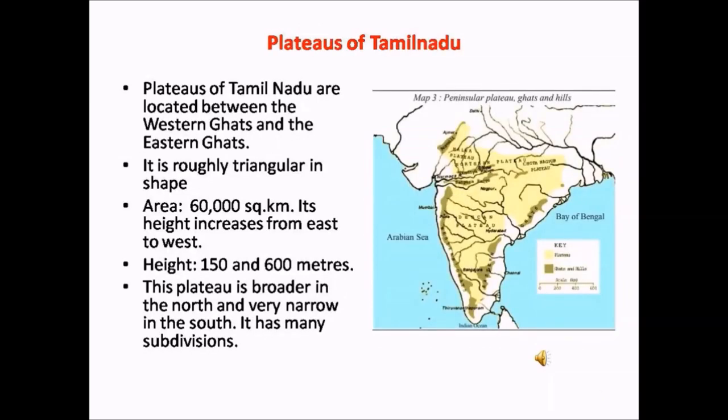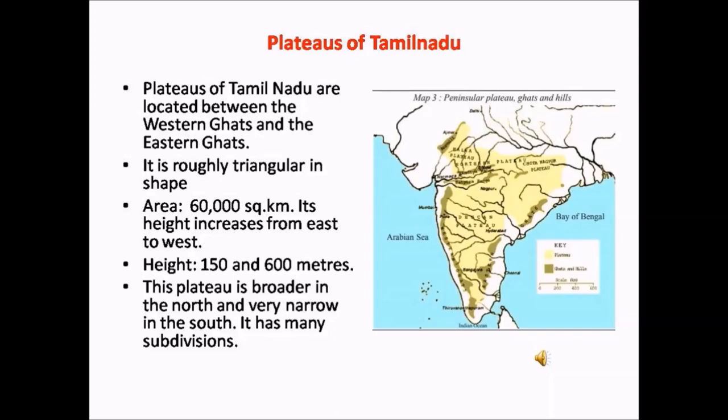Plateaus of Tamil Nadu. The plateaus of Tamil Nadu are located between the Western Ghats and the Eastern Ghats. You are already familiar with the location of the Western Ghats and the Eastern Ghats. In this map here, you can see the southern part of India. The Western Ghats lies parallel to the west coastal plain and the Eastern Ghats lies parallel to the east coastal plain. In between the Western Ghats and the Eastern Ghats lies the peninsular plateau.